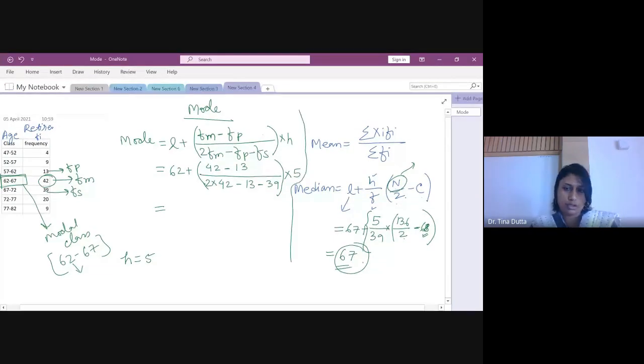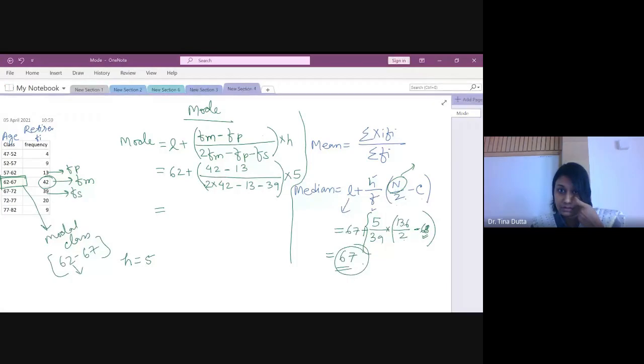What is the value of mode? How much you are getting? This is 62 plus 42 minus 13.